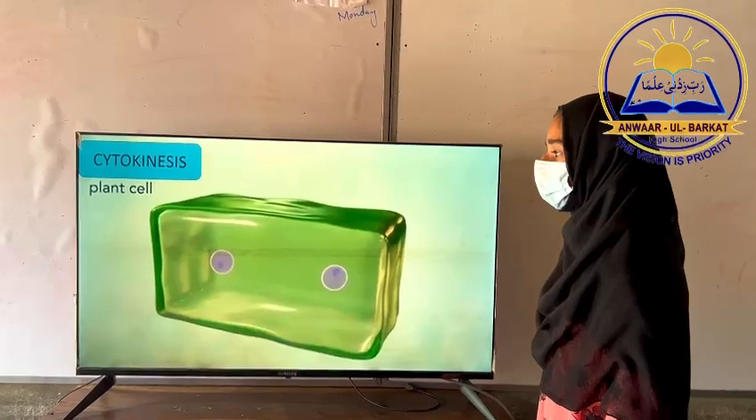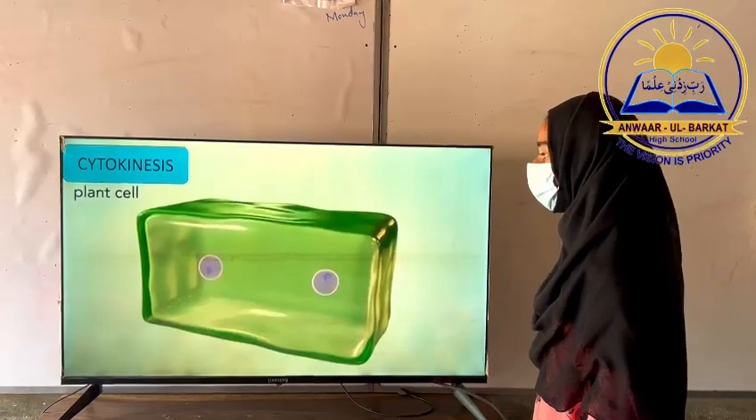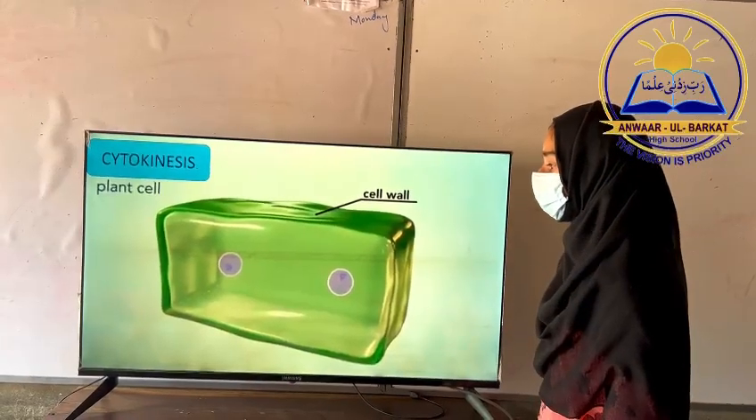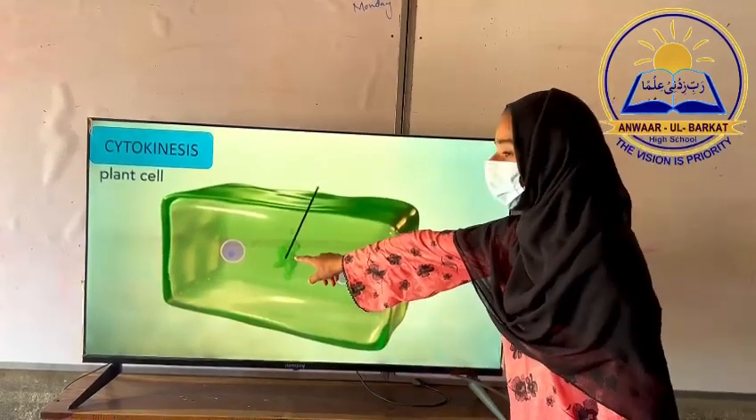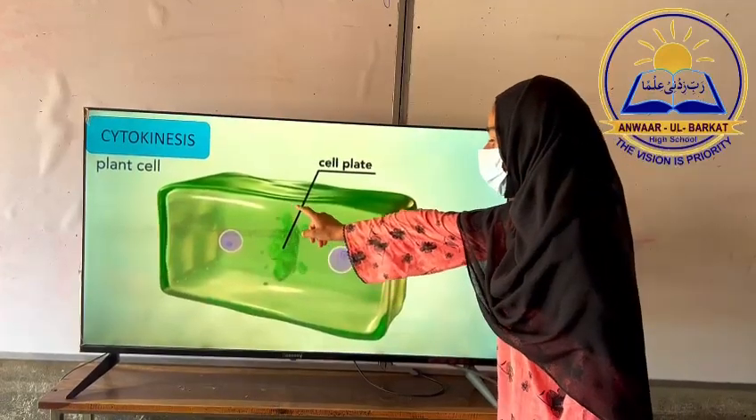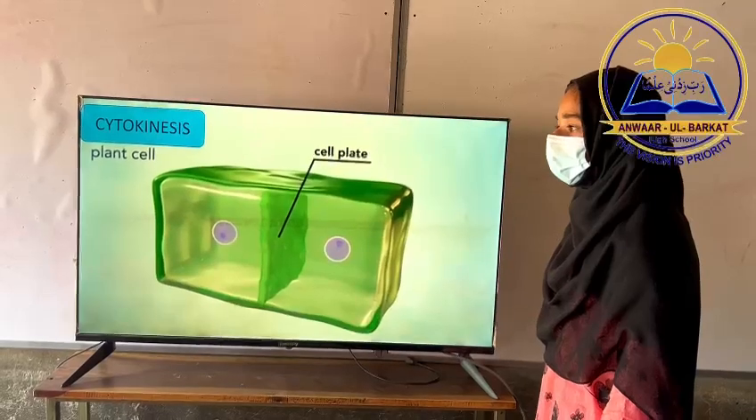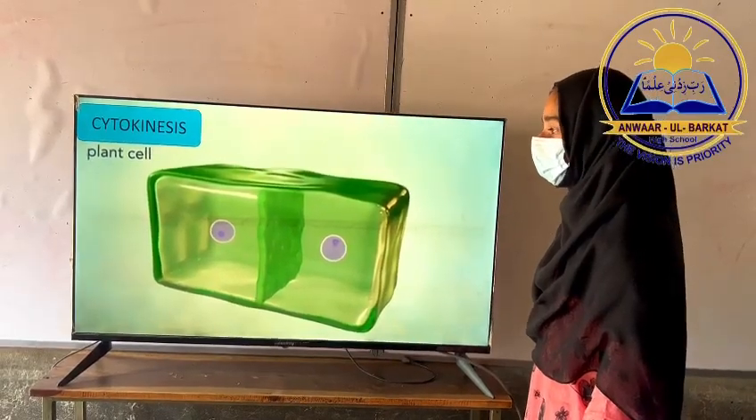Plant cells cannot pinch inward because they have a rigid cell wall surrounding the cell membrane. The Golgi apparatus makes vesicles that move to the middle and fuse to form a plate called the cell plate. The plate grows outward. The result is two daughter cells.